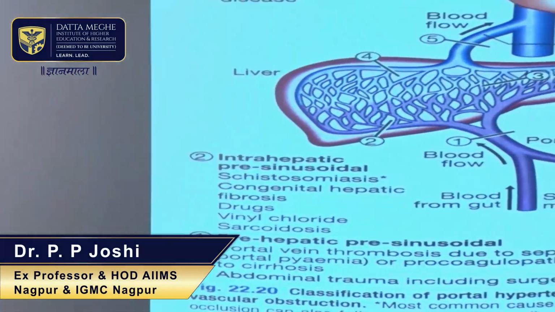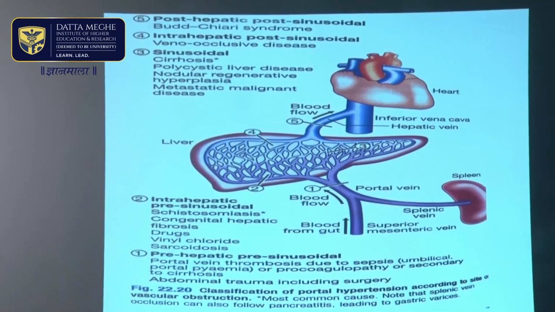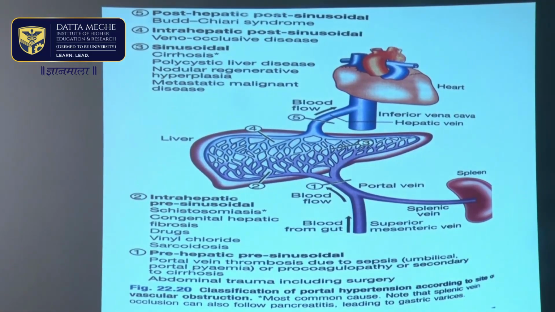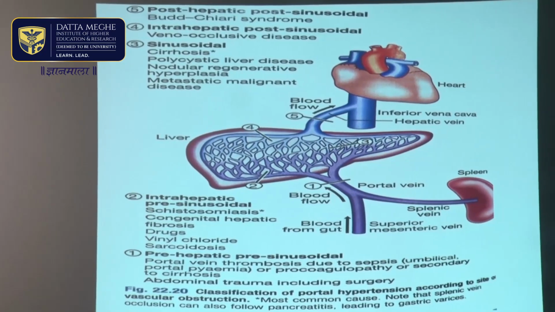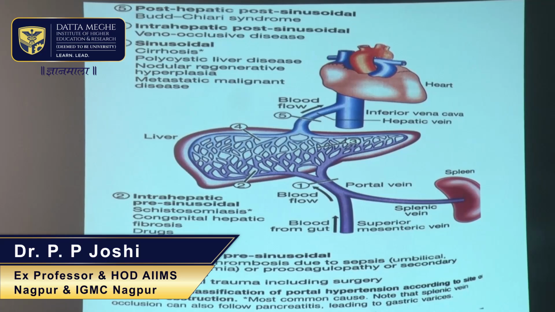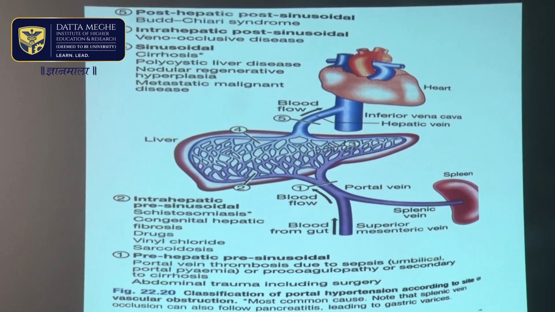Now, when you talk of portal hypertension as a complication of cirrhosis of liver, there are other causes of portal hypertension as well. The most common cause continues to be cirrhosis of liver, but apart from cirrhosis of liver, there are certain other causes. First is pre-hepatic portal hypertension, which could be pre-hepatic pre-sinusoidal portal hypertension, which is because of thrombosis of the portal vein and due to sepsis or abdominal trauma, including surgery. So, pre-hepatic pre-sinusoidal portal hypertension occurs before the blood enters the liver.